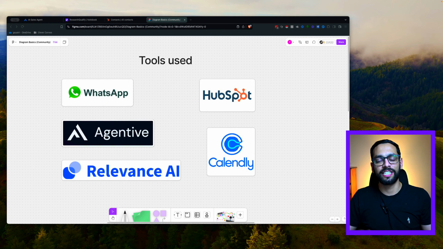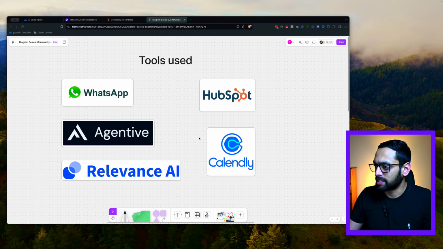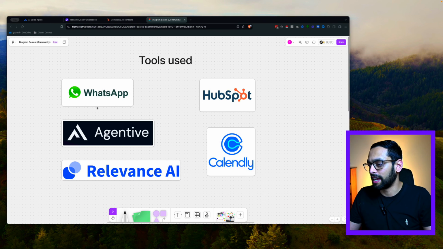Before diving into the step-by-step build, I just want to take a bit of time to explain the tools that are being used for the system and do a walkthrough of the overview and show you how all of these tools are being connected together. So starting off, we've got WhatsApp, which is obviously the channel that we're using to embed this AI agent on. To build this AI agent, I'm using a platform called Agentive.